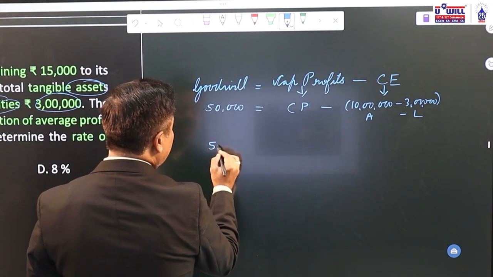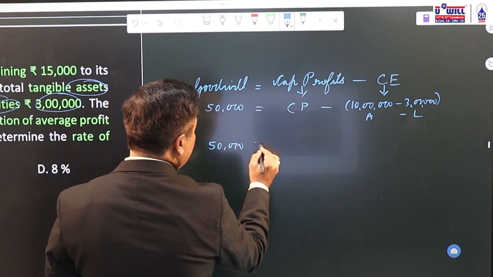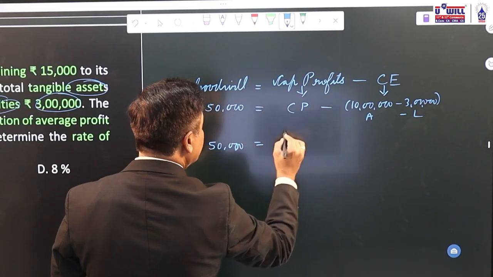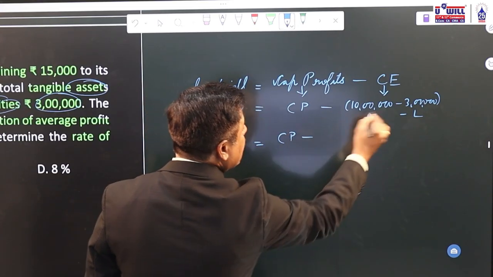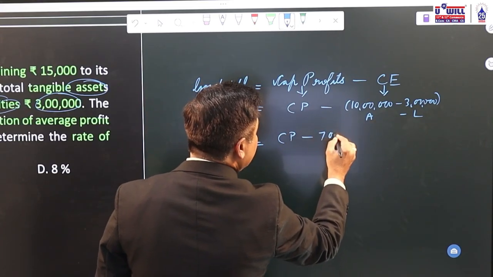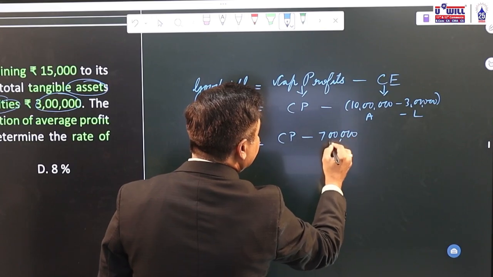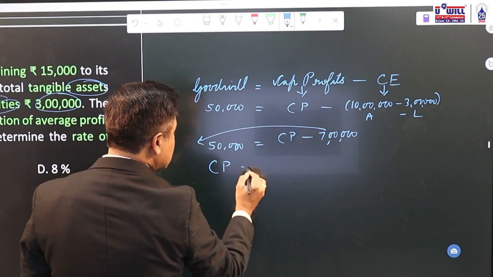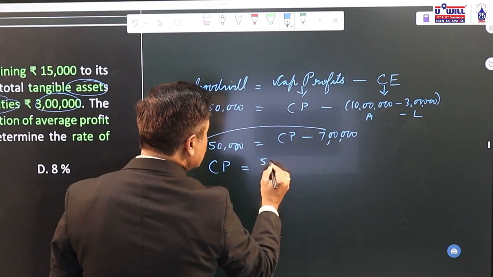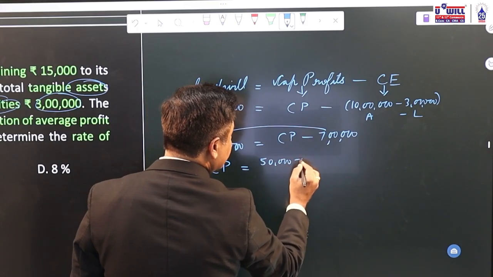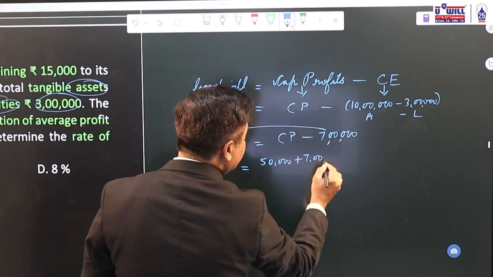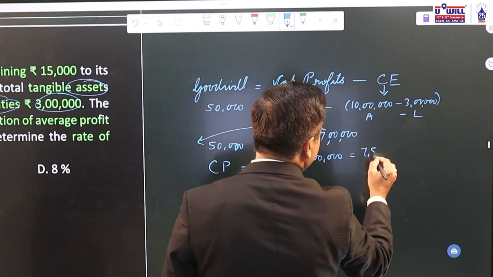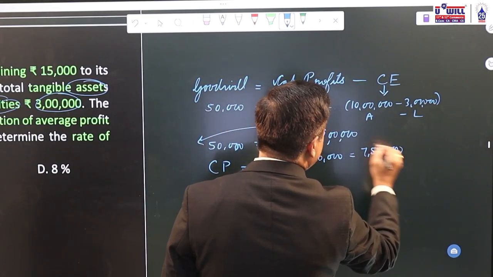So goodwill 50,000 is equal to capitalized profits minus 10 lakhs minus 3 lakhs. What is the capital employed? 7 lakhs. Minus 7 lakhs on the left will become plus. So what are the capitalized profits? 50,000 plus 7 lakhs, 7 lakh 50,000. These are capitalized profits.